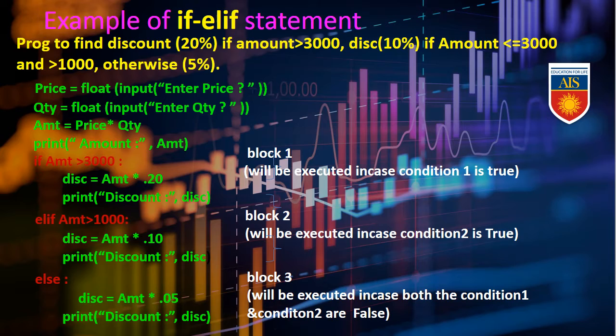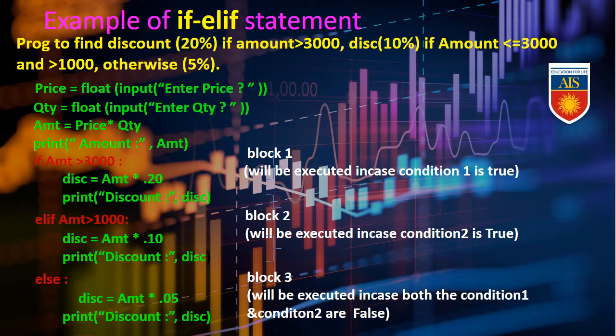So here is the example according to the program. price = float(input('enter price')). qty = float(input('enter qty')). amount = price * qty, then print amount. That means here we will get the exact amount. Now we will move ahead to the condition.